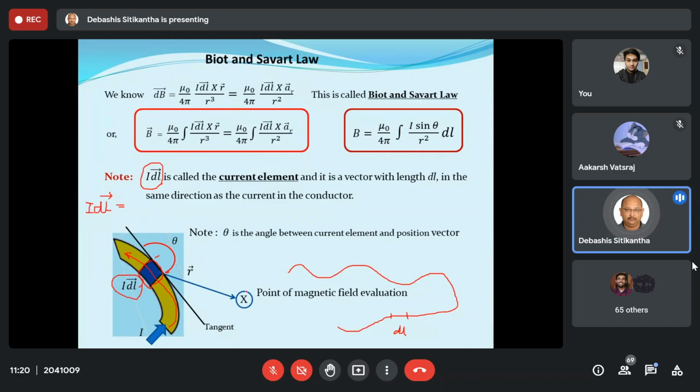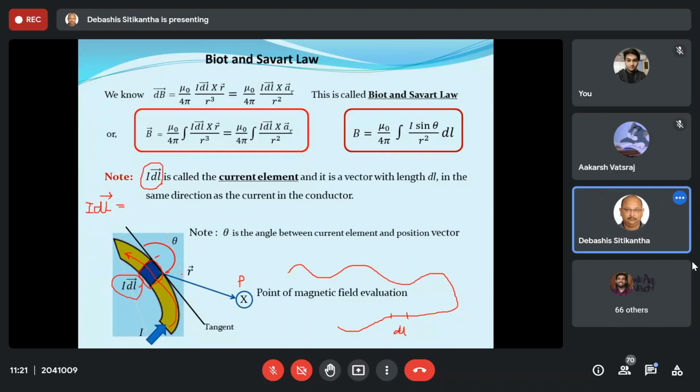And suppose I want to find what is the magnetic field at the point P over here, which is located at a position vector of r vector. Now, r vector with respect to the current element, because this is the source of the magnetic field, and I am interested to know, because of this source, what is the magnetic field at the point P. In order to do that, I require a position vector.